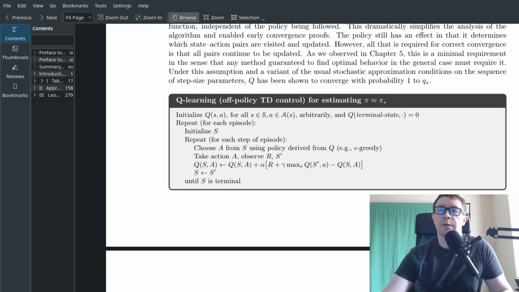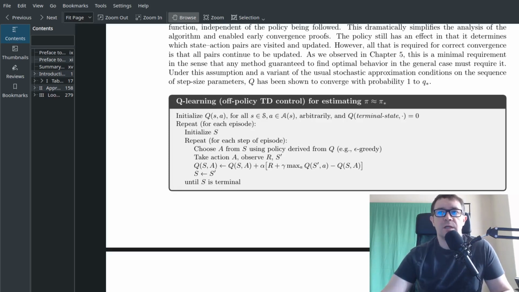epsilon greedy. Epsilon greedy is a type of action selection where the agent will draw a random number, and if that random number is within some range, it'll take a random action. Otherwise, it will take a greedy action, meaning the action that lets it transition to the state with the highest future reward. Take that action, observe the reward, and get your new state, and then update your Q estimate with the following equation. This is how the agent learns to effectively dominate the environment, by updating this Q(S,A) table by sampling the environment using epsilon greedy.